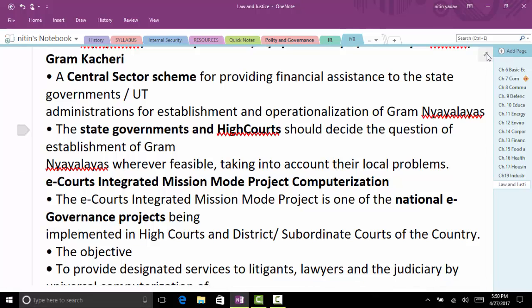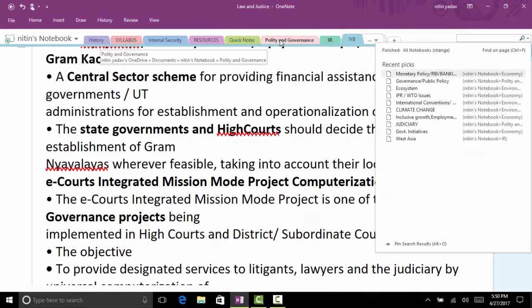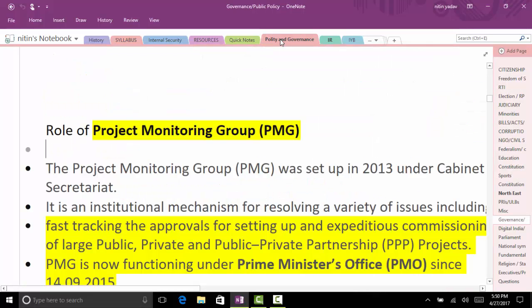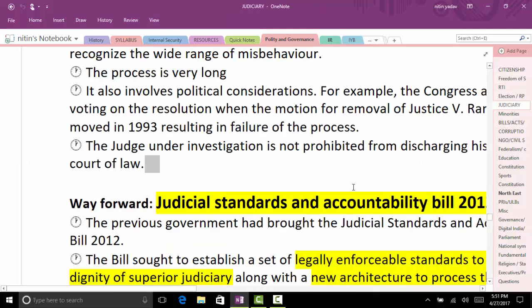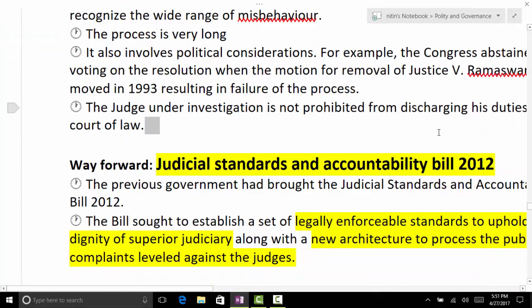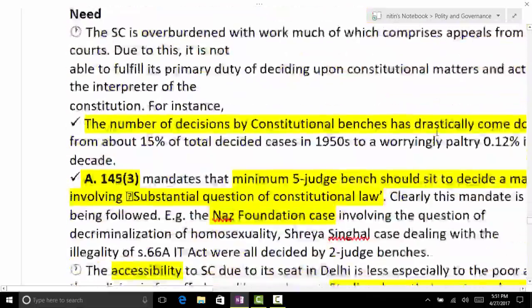Yes, sir. Hmm? I am not talking about Lok Adalat, we are talking about Gram Nyayalaya. Okay, Gram Nyayalaya. Maximum penalty they can impose is 100 rupees, and the appeal against the verdict can be made in session court or civil court. It can't hear heinous crime, sir. Heinous and harmful, but it can hear both civil and criminal. And there is also a provision of inclusion of local people.